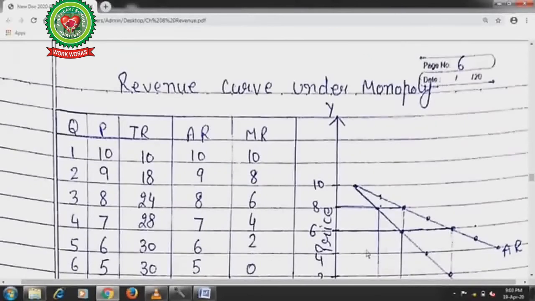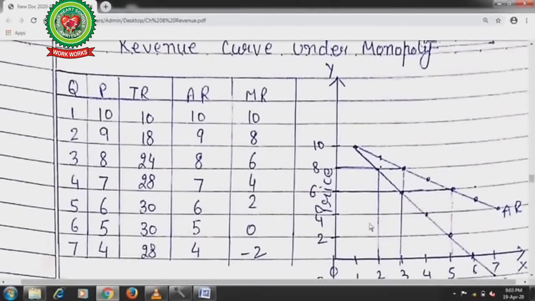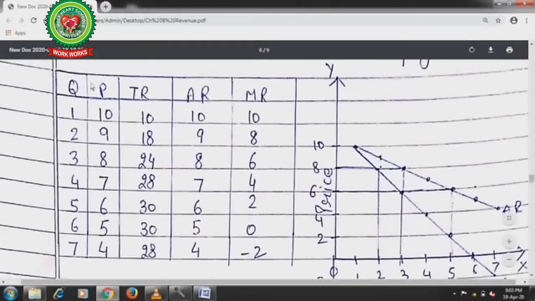Now see here, in this table, it's again a hypothetical table. Q is the quantity, the number of units produced: 1, 2, 3, 4, 5, 6, 7. Price continuously declines with the increase in production. Total revenue is price into quantity. 10 multiplied by 1 gives 10. 9 multiplied by 2 gives 18. 8 multiplied by 3 gives 24. 4 multiplied by 7 gives 28. 5 multiplied by 6 gives 30.